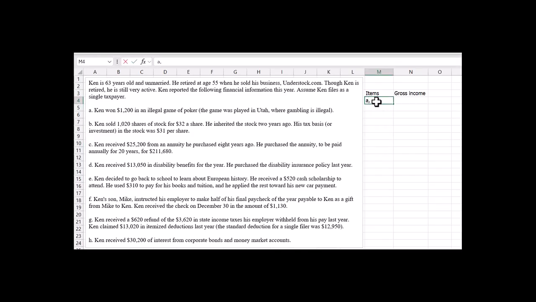All right, and this is illegal gambling income. Now, even if it's illegal, if it's income, you have to claim it. So we're going to include 1,200 here.